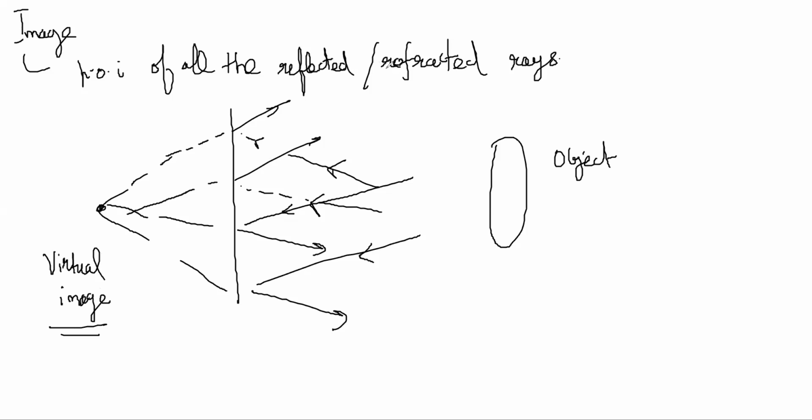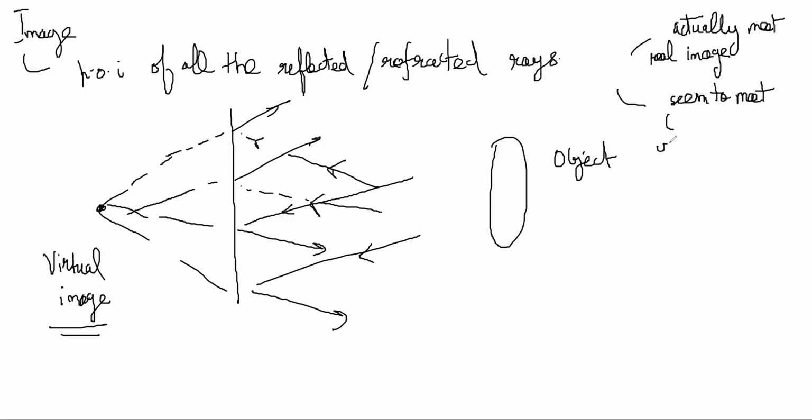The reflected and refracted rays could actually meet. If they actually meet, then it is a real image. And if they only seem to meet at some point, not actually meet, it's a virtual image.